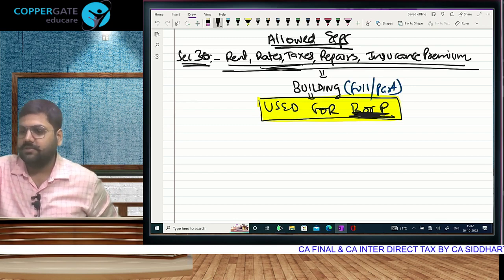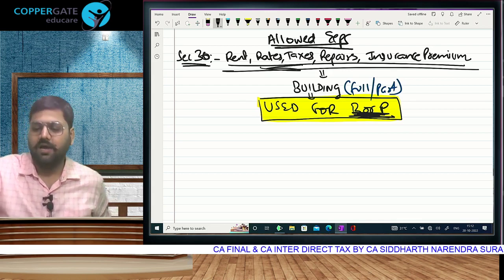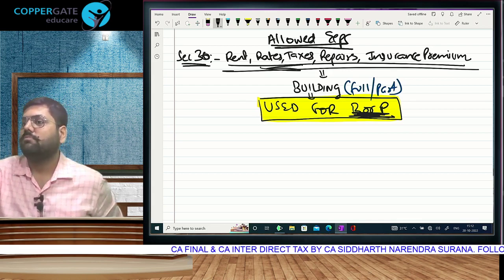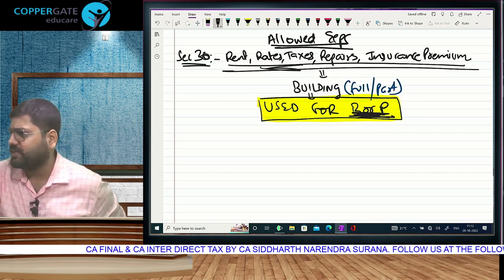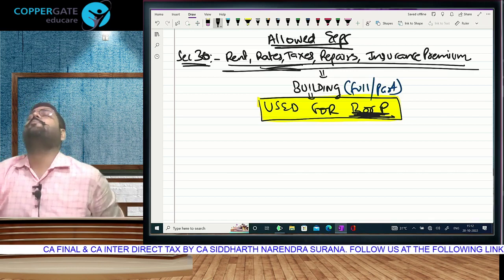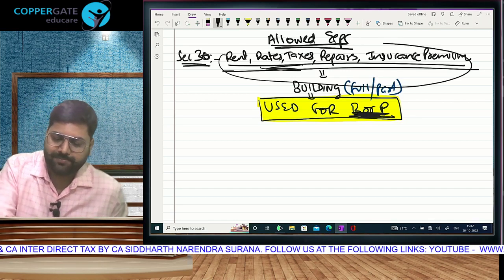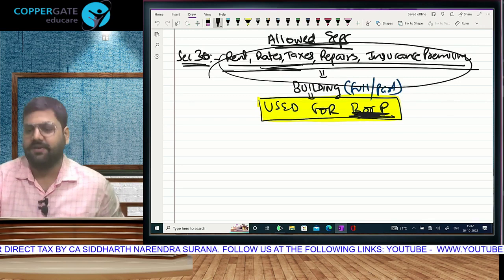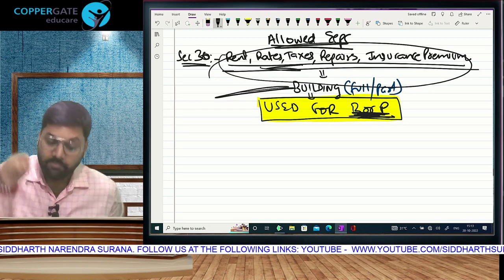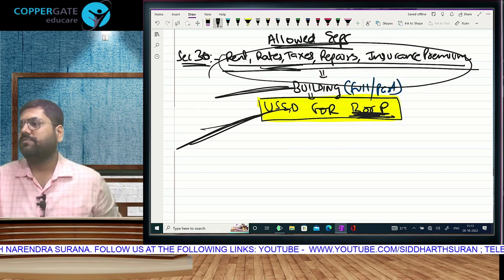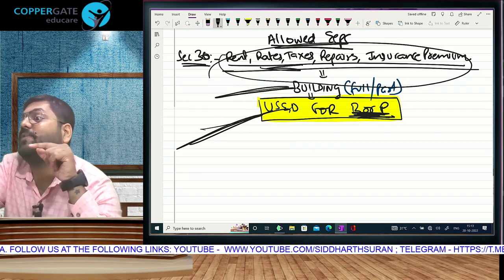Ok, so will the organization incur all this repair का expense, छोटा मोटा बिल्डिंग का expense? Yes. If this is repair in office, तो it will be allowed, and if it is repair at home, disallowed. And last is again very easy: insurance premium to safeguard your asset. You take insurance for that, you pay premium. If you pay premium of your office and home, for all the expenses the following things are common. Thing number 1: we are talking about an asset called building, full or part, full building or office. And most important, it should be used for business, or you can incur the same expense for your residence also. That is the question: income or expense?